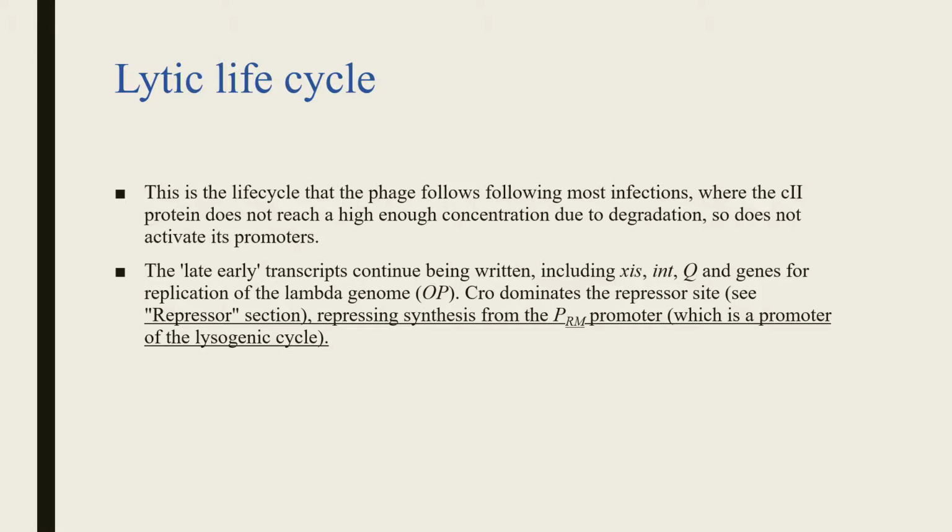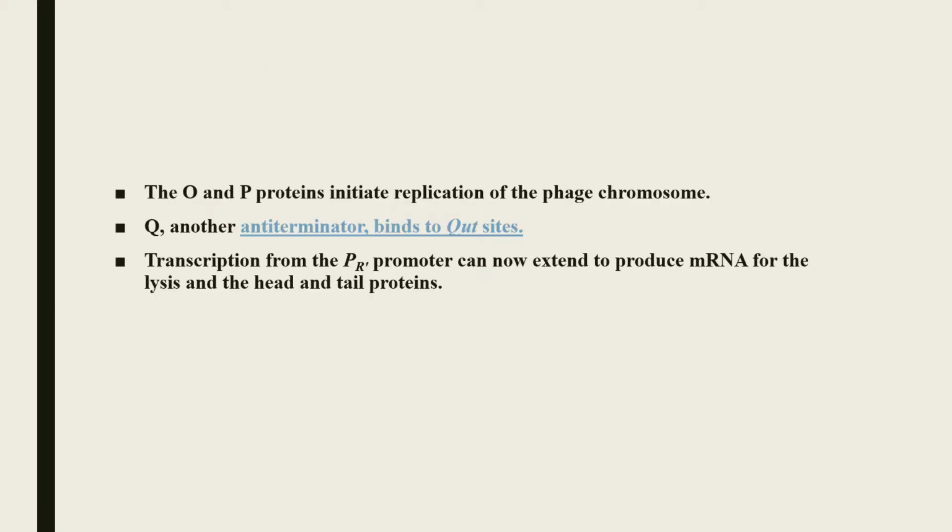What is a lytic life cycle? As we read earlier, there are two life cycles, that is the lysogenic life cycle and the lytic life cycle. In a lytic life cycle, the phage follows most infections where the CII protein does not reach a high enough concentration due to degradation, so it does not activate its promoters. This means that all the steps are followed and the exit is primary. The O and P proteins initiate replication.